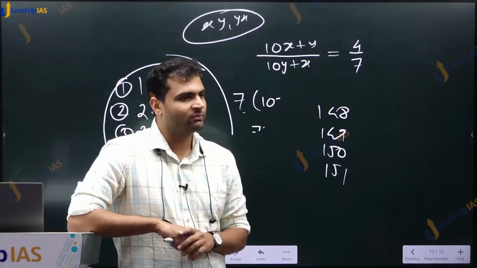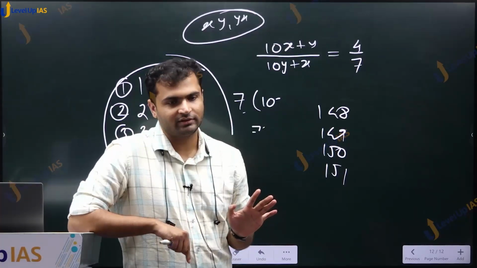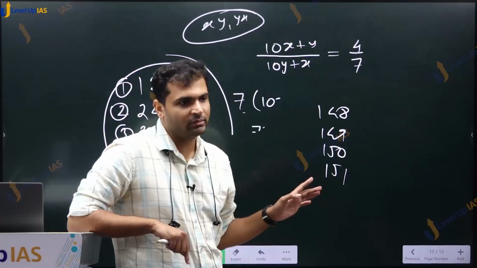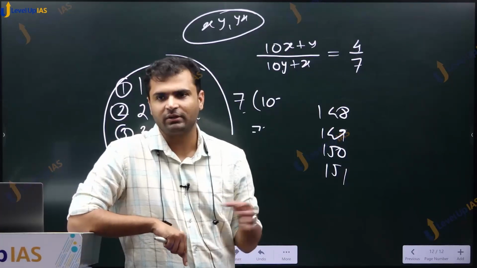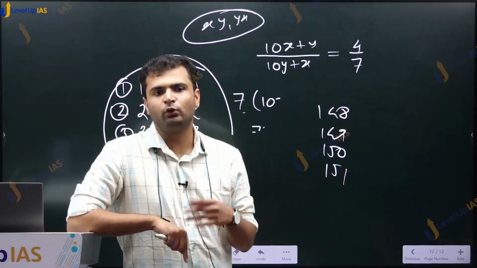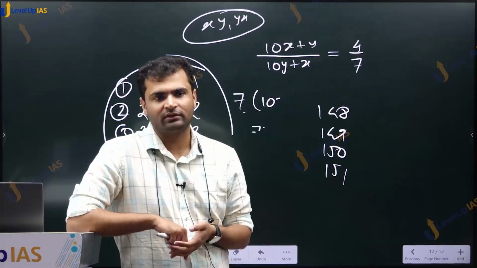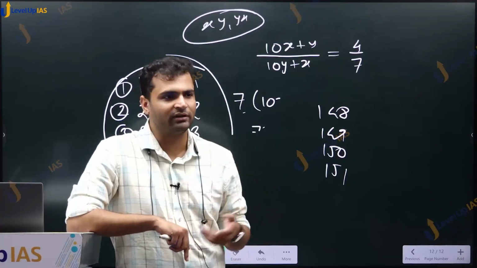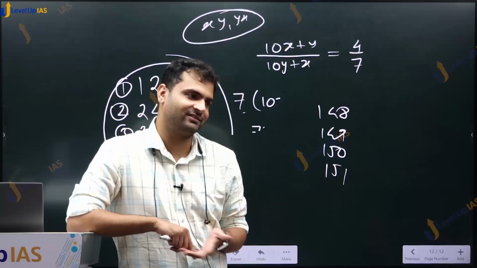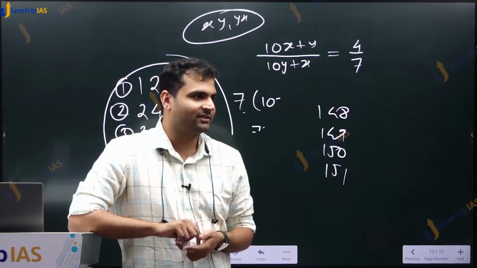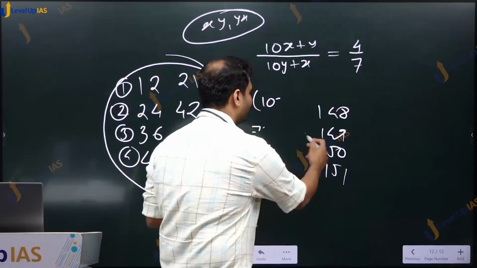In one match, one player will be eliminated. In two matches, two players will be eliminated. In three matches, three players will be eliminated. How many people we want to eliminate? 149. One is winner. 149 matches you have to play.